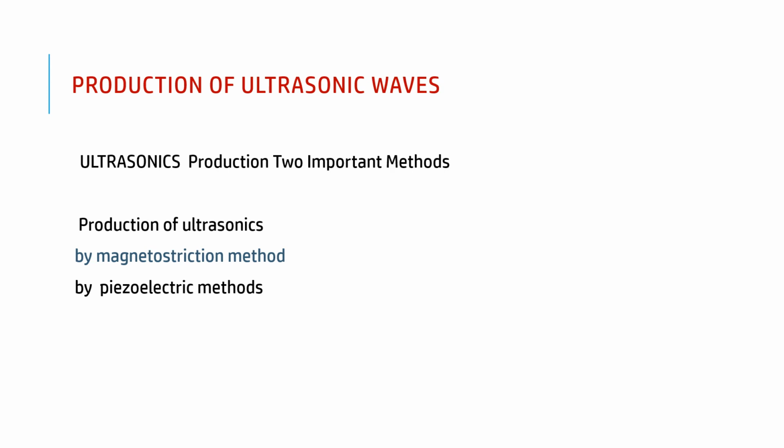We have discussed what we mean by ultrasonic wave, its frequency range, various properties of ultrasonic waves, and various applications of ultrasonic waves in different sectors. Now, let us see how these ultrasonic waves are produced. Production of ultrasonic waves. There are two important methods of production of ultrasonic wave. The first method is production of ultrasonic wave by magnetostriction method, and the second one is production of ultrasonic wave by piezoelectric method.